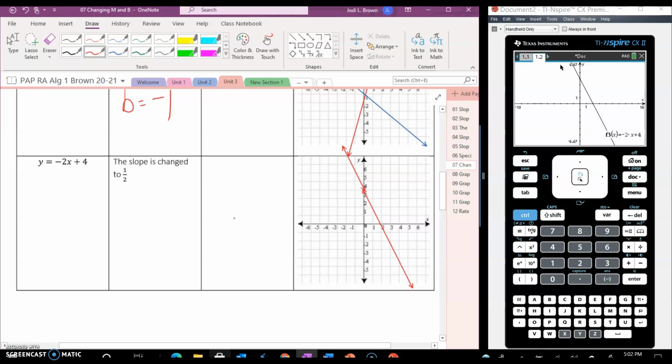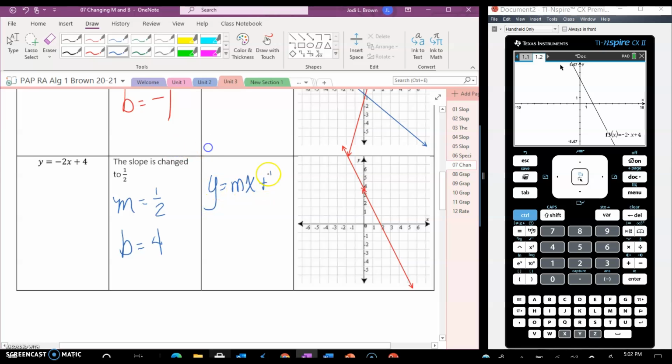Okay. And then now our slope is changed to 1/2. So our slope is now 1/2, but our y-intercept stayed the same at 4, right? So now we have to write our new equation. It's y equals mx plus b.